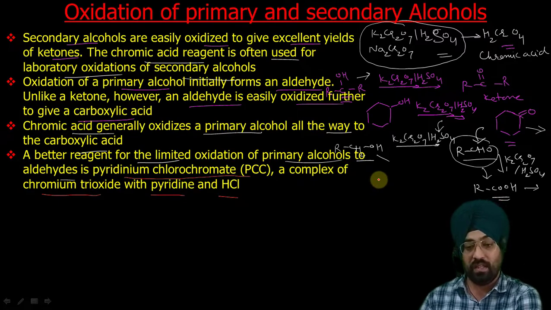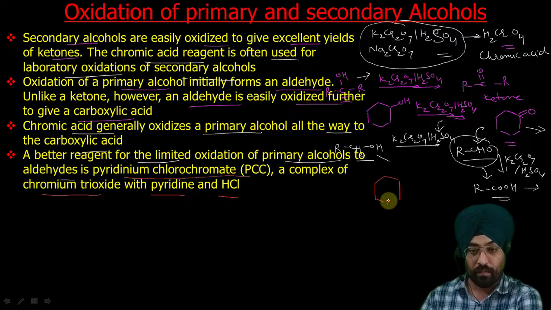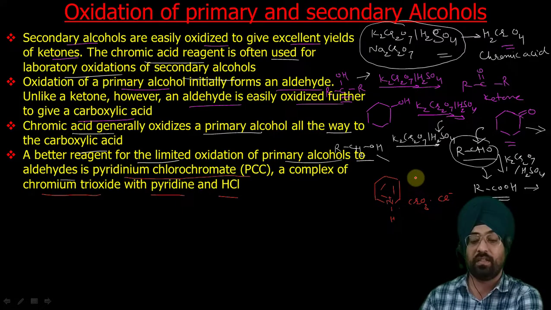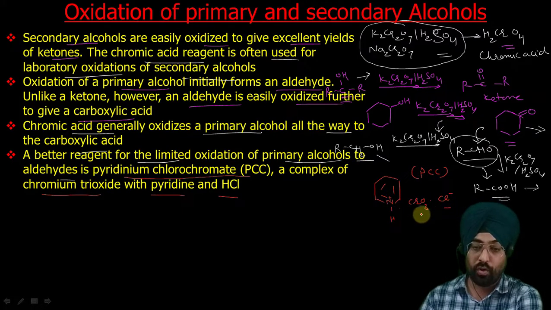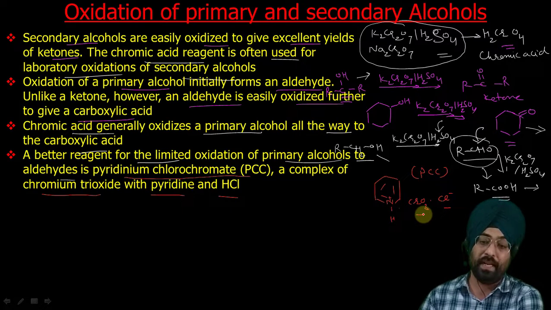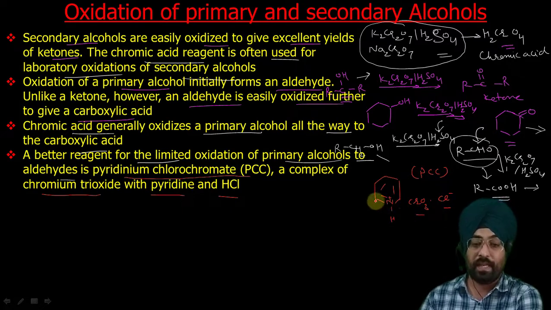Let us see its structure. This is your pyridine, N-H positive, CrO3 Cl negative. So this is the structure of your PCC, pyridinium chlorochromate.